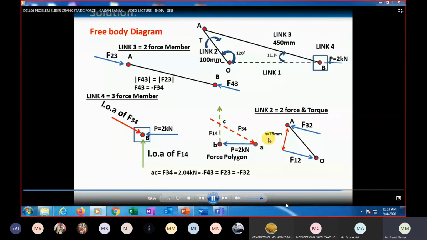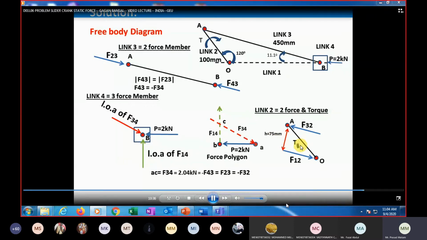By measurement we get h equal to 75 mm. Let me make it clear that line F32 is parallel to AB, or we can say F23. With horizontal it is 11.1 degrees. So we'll draw a line at 11.1 degrees with horizontal from point A and also from point O, and we'll draw a line perpendicular to these two parallel lines, which is approximately 75 mm by measurement.